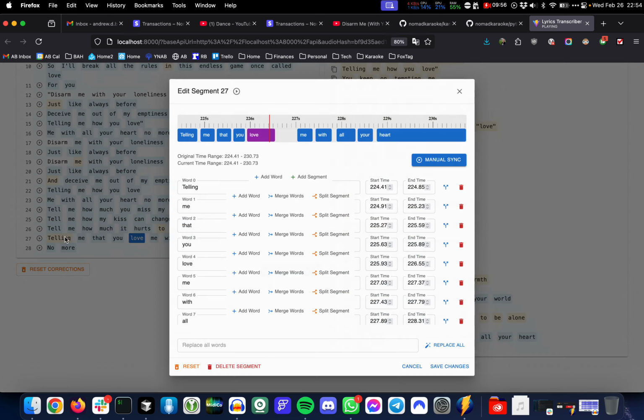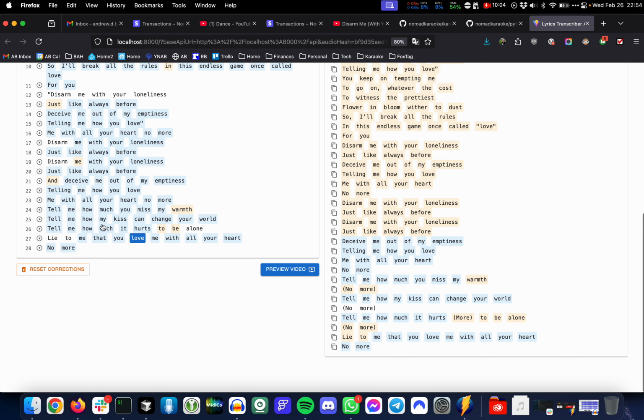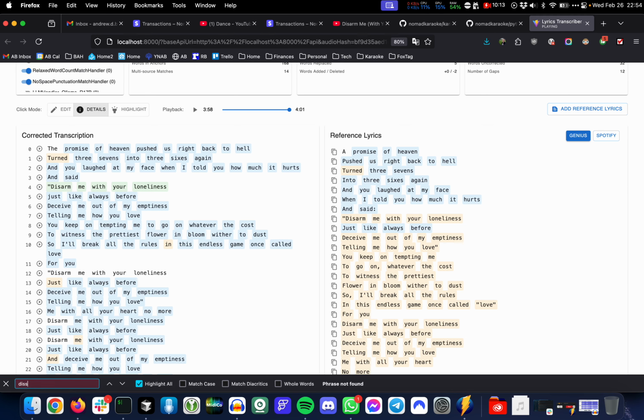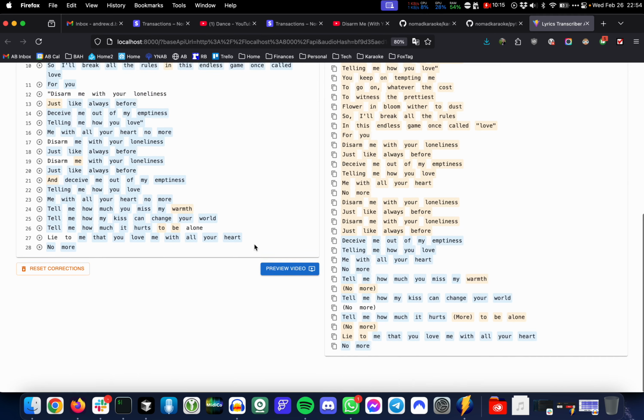Okay, yes, that one's lie to me, isn't it? So I can split that word. Honestly, you get a good example of what my correction tooling can do. Okay, I'm just going to double check there isn't this anywhere here. No, it isn't. Okay, good. So let's see the preview.